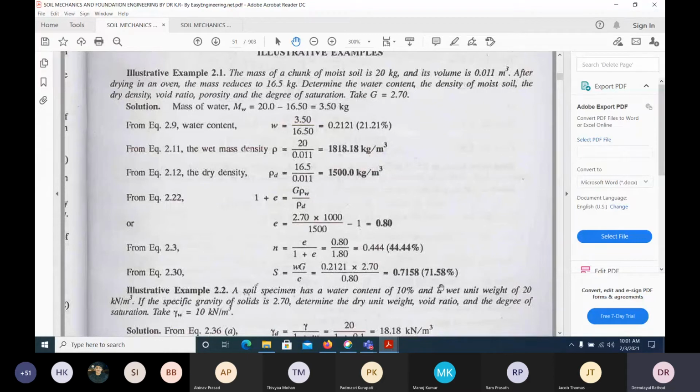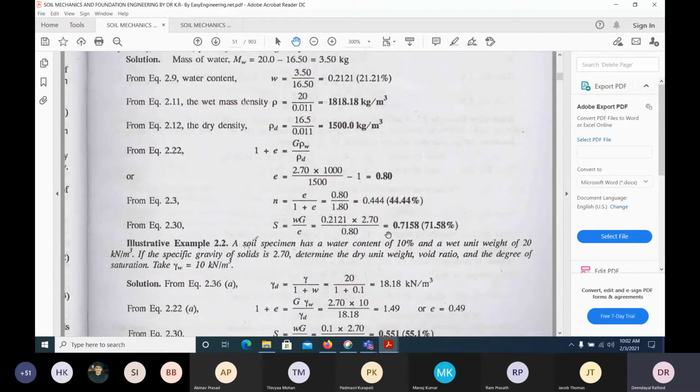Further, if after drying the water content is more than, how much is the water content we are getting? 21%. If it becomes 30 or 40%, then what happens? Sometimes full saturation may happen. The voids would be fully filled with water. Hope you are following. So these are very simple equations. Let us go to the second.